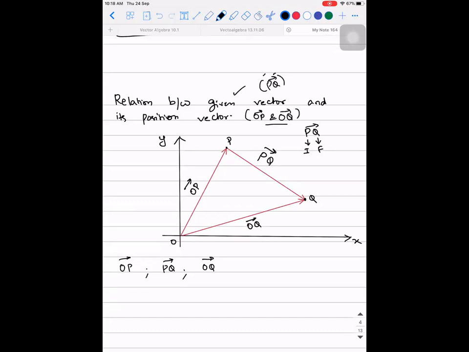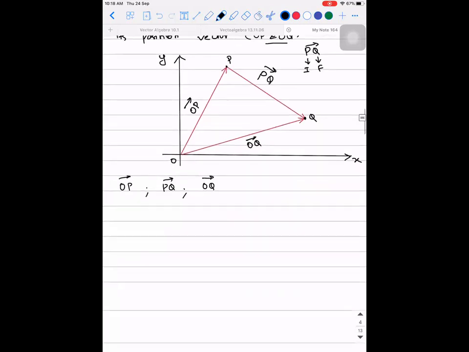Now I'm going to frame a relation between them. Tell me what will be the relation between them. Even without looking at the diagram, you can say OP vector plus PQ vector is equal to OQ vector. How did I write? I chose the values in such a way that the ending point of the first vector acts as the starting point of the second.